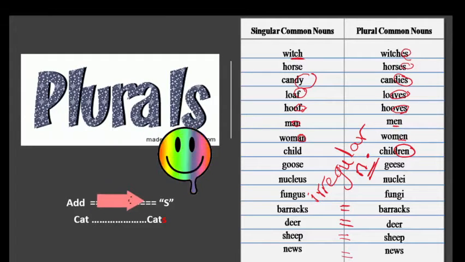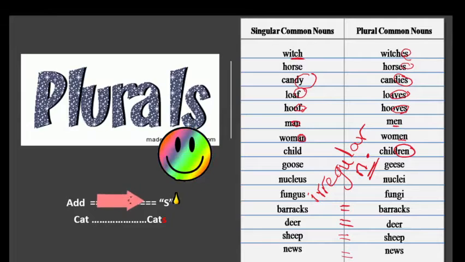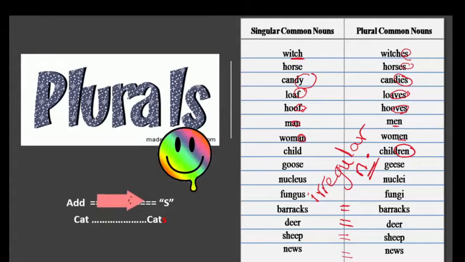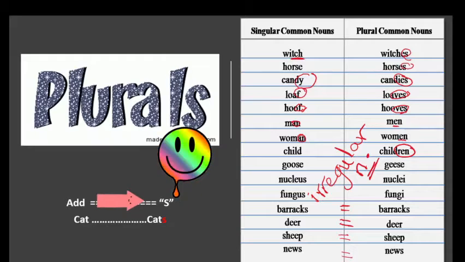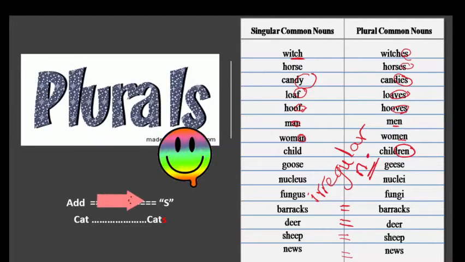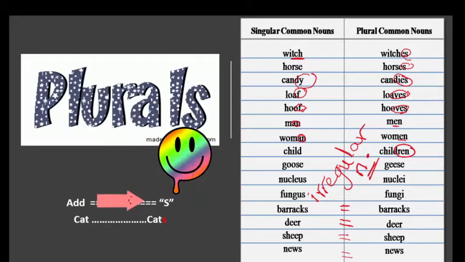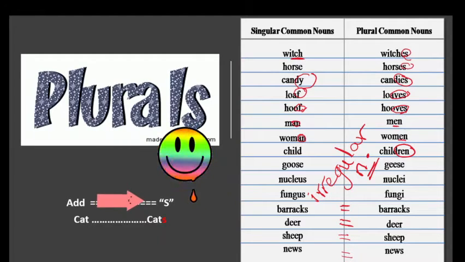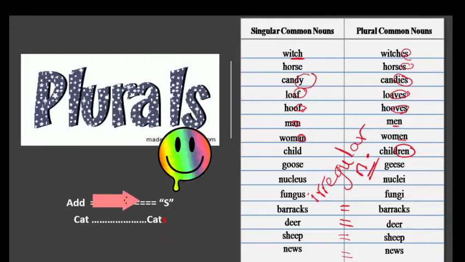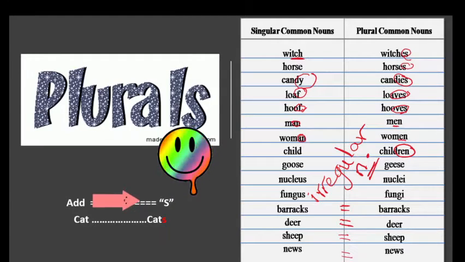We changed the a to e. We have child. We added ren, children. Goose, geese, changed the whole word. Nucleus, nuclei. Fungus, fungi. Barracks, deer, sheep, news, they are the same. So it's either we change, we add, or we leave as is, like news, sheep, deer, and barracks. Okay?